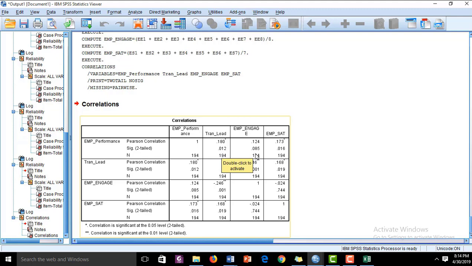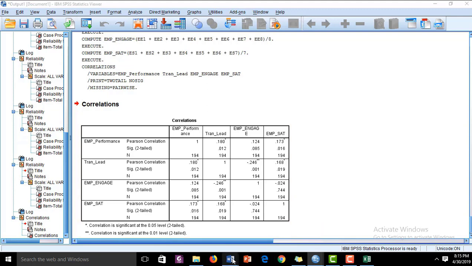Secondly, the second variable is employee engagement. It is slightly higher than 0.05, but it is under 0.1, so we can keep it. In the same way, employee satisfaction has a p-value of 0.01, which is much lesser than 0.05. The other variables have significant correlations, but they are not big values. So there is no issue of multicollinearity, and we can go ahead for testing the hypotheses of our construct.